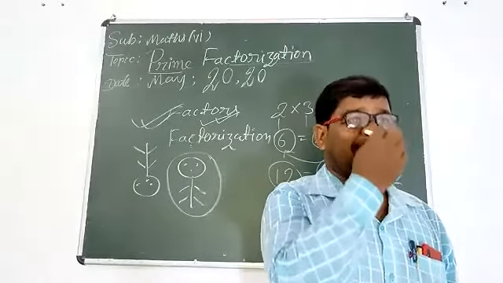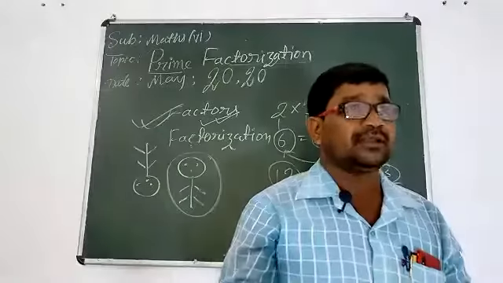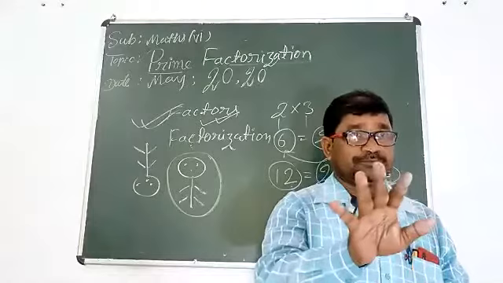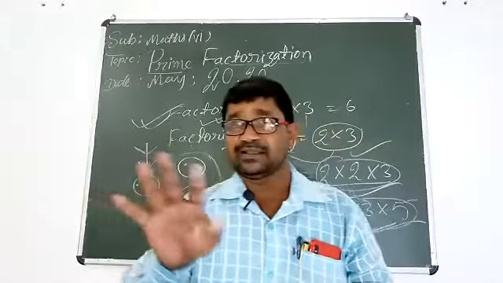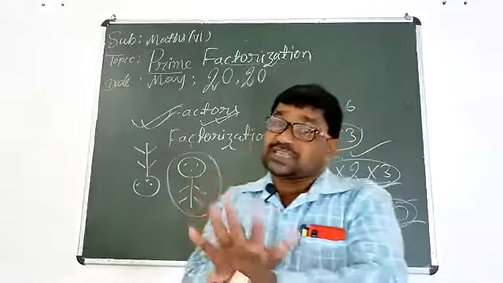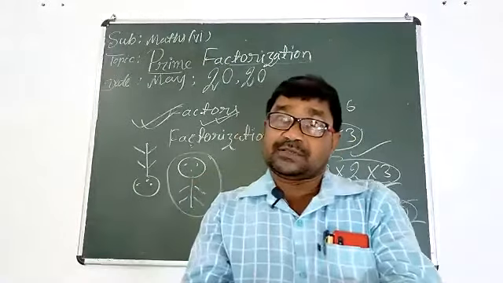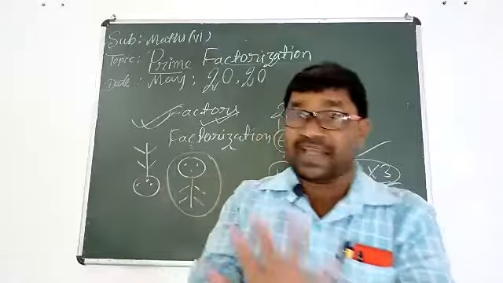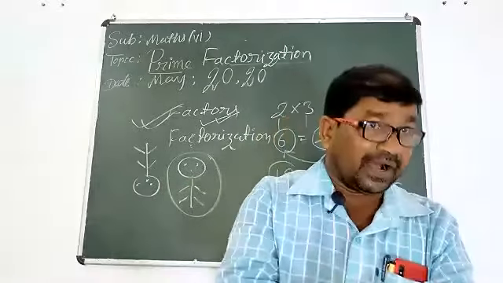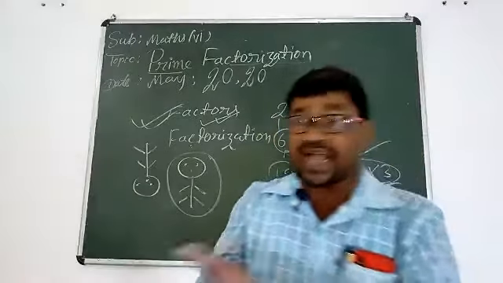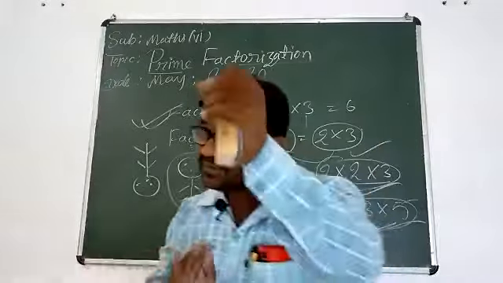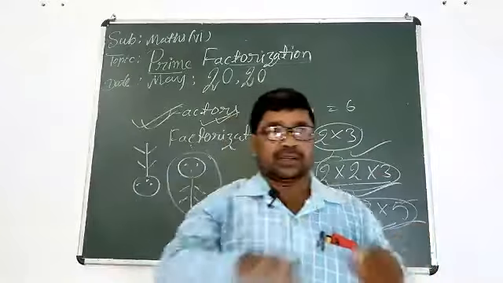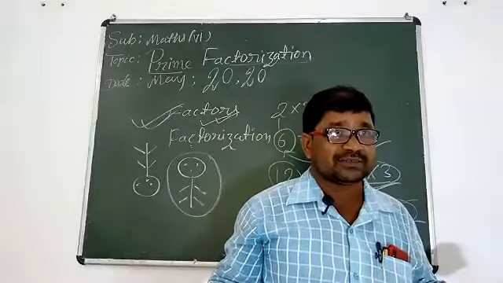How can you eat? Because you are not following the system. So the system in which we write the different factors of the number together, that is called factorization. Understood the word factorization? Understood the word factors?